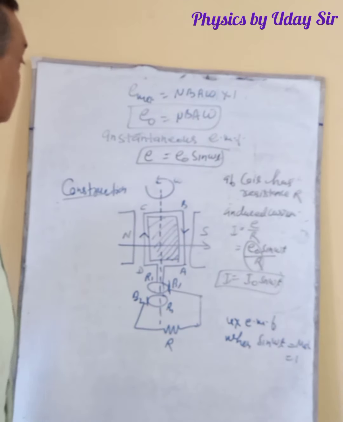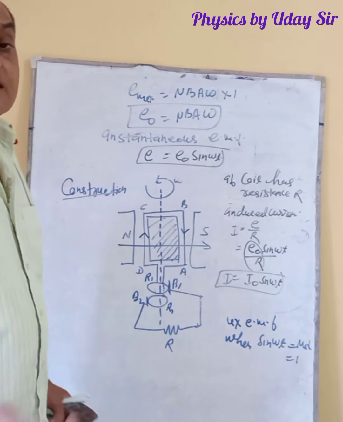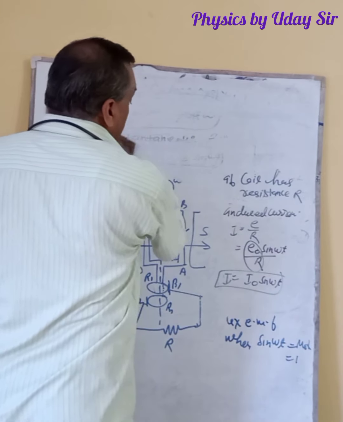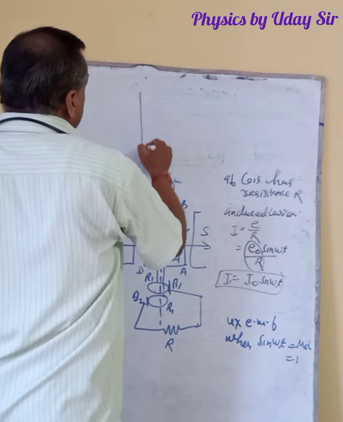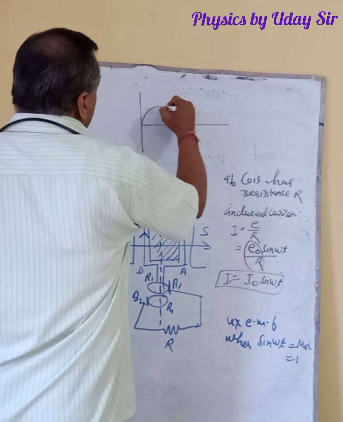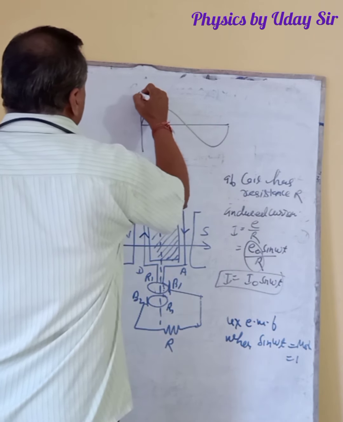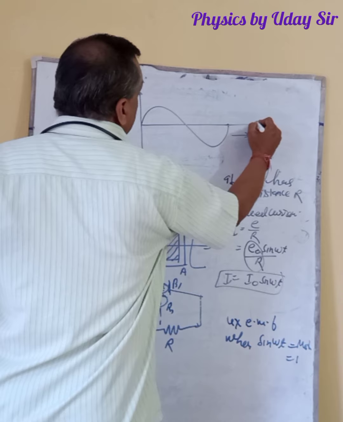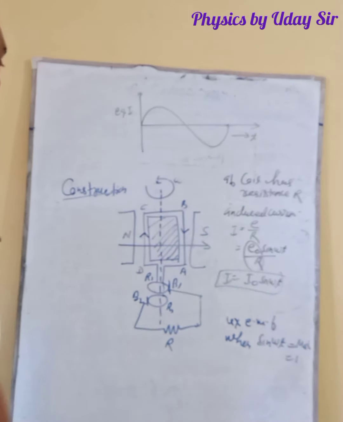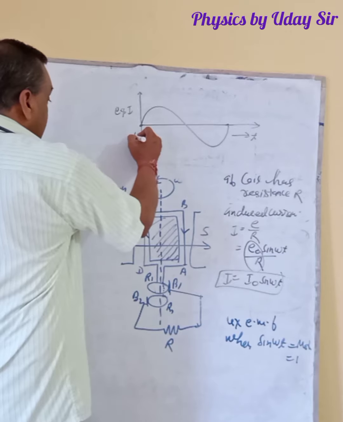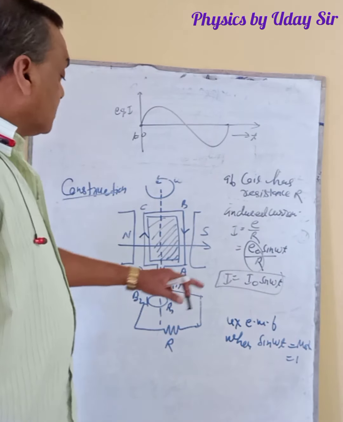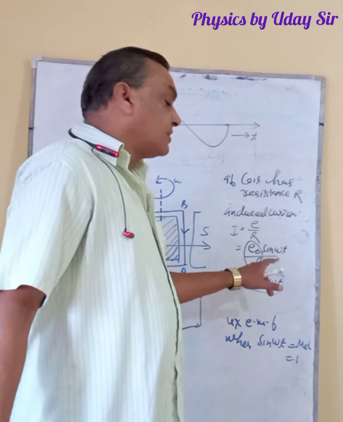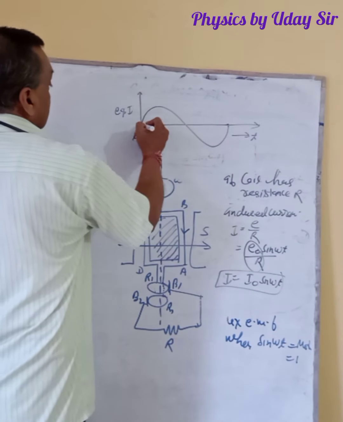Now, if it is asked how the direction reverses, see, because the sine graph is there, if we take the graphical representation, we take E and I here, and time on the x-axis. When T is equal to 0, if you put I is equal to I naught sin omega t, sin 0 is 0, so the current becomes 0.